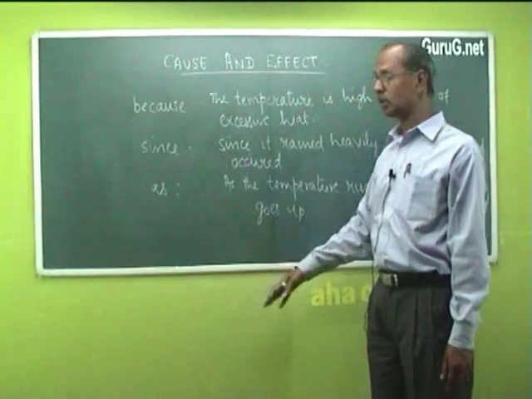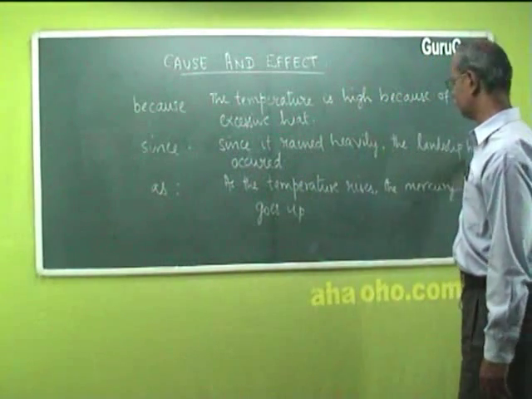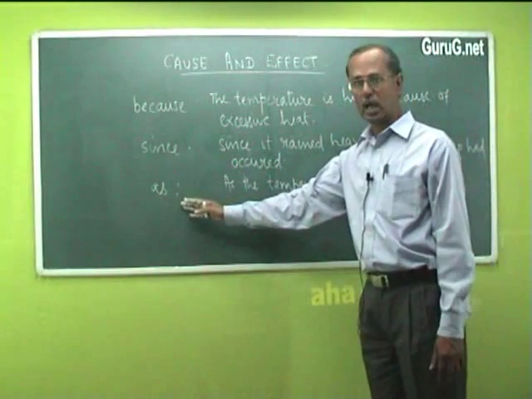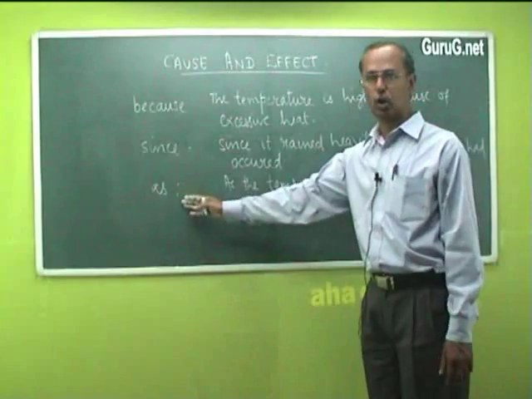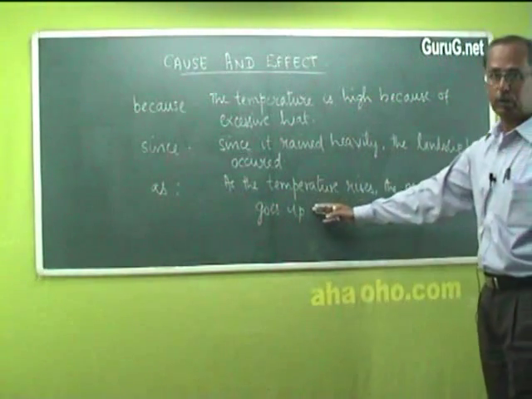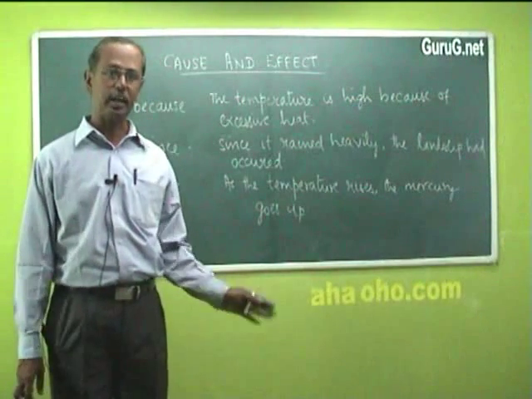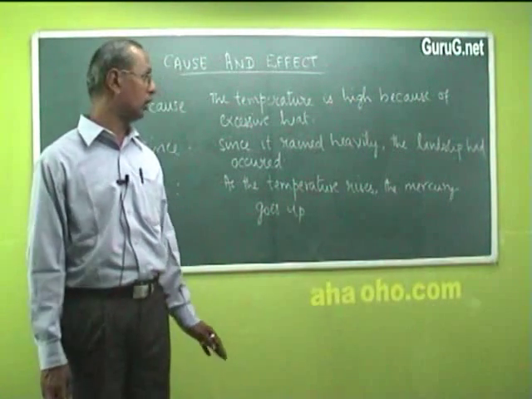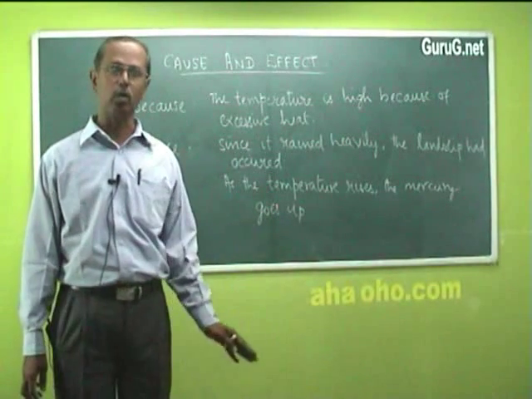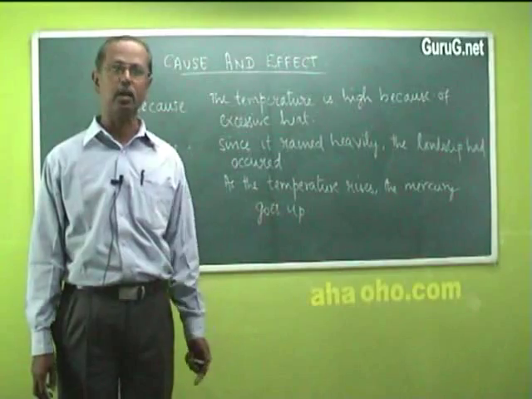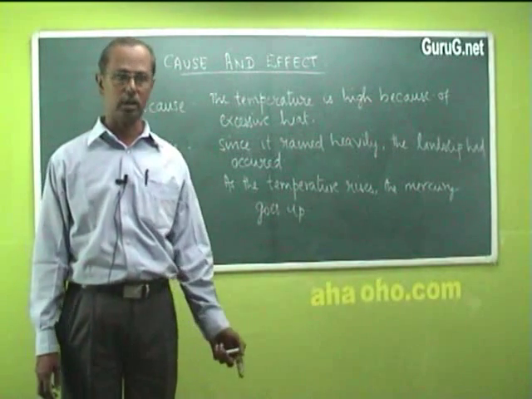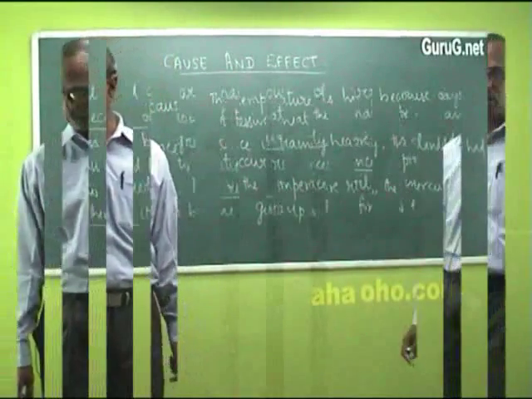Since can be used in a sentence like, since it rained heavily, the landslip had occurred. As also can be used to show cause and effect. For example, in the sentence, as the temperature rises, the mercury goes up. These are effective especially in technical writing, because when we use these, we will be able to thoroughly bring out the cause and effect of some action that takes place in technical aspects.